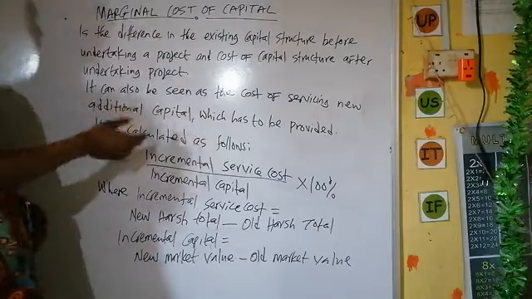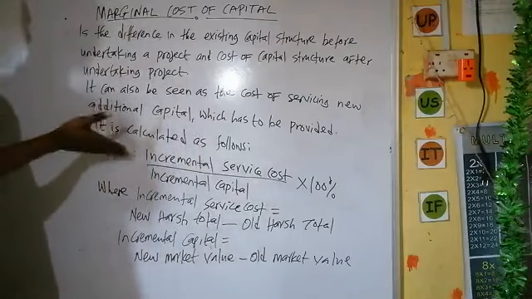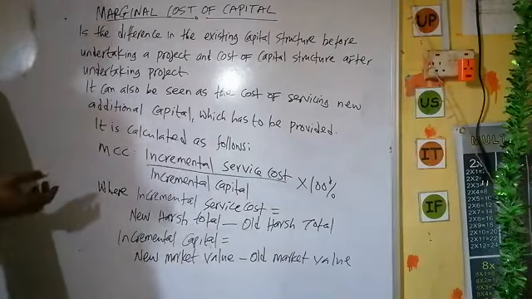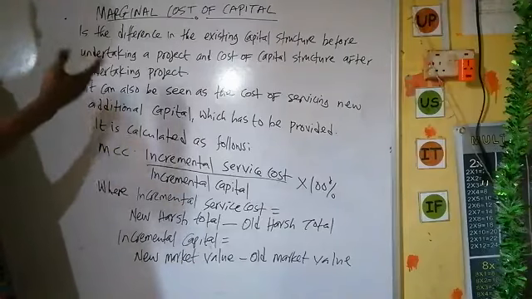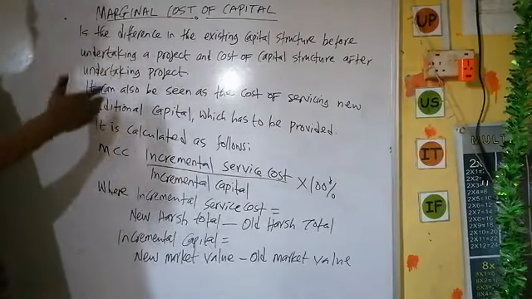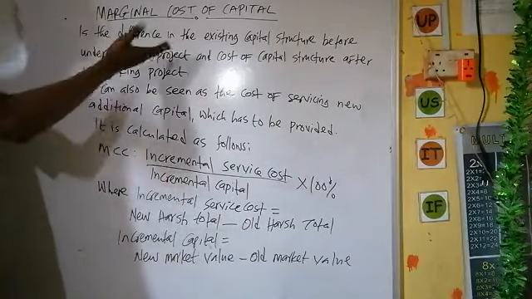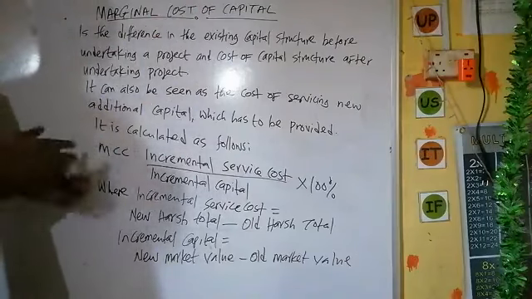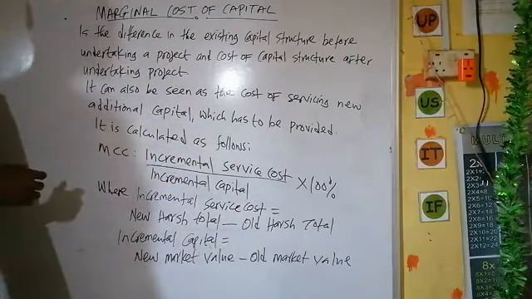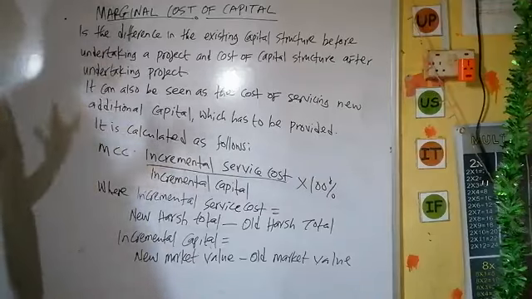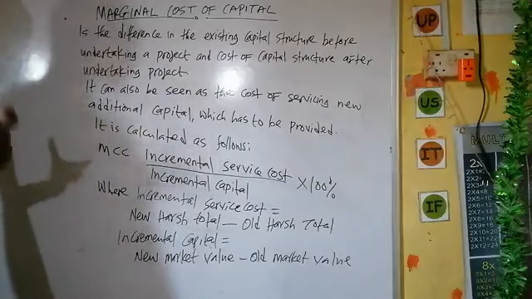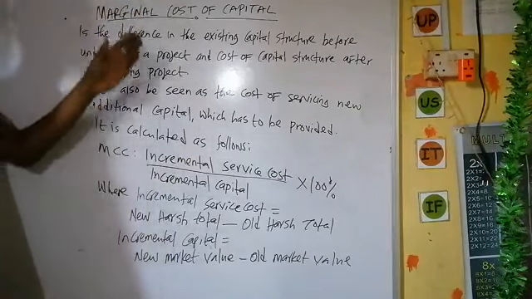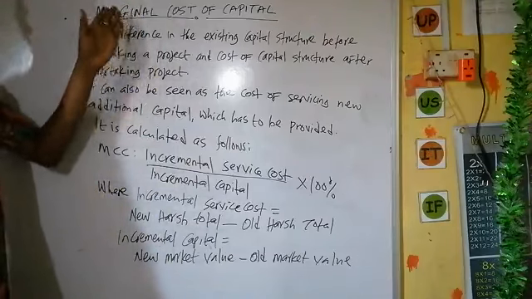Take for example, the company wants to embark on a particular project and the finance available is not enough to embark on such a project, and the project is not divisible. Therefore, the company intends to look for additional finance in order to embark on such investments. With the additional finance the company has received, they need to compute the additional cost of capital on that as well. So that is what led us to the concept of marginal cost of capital.